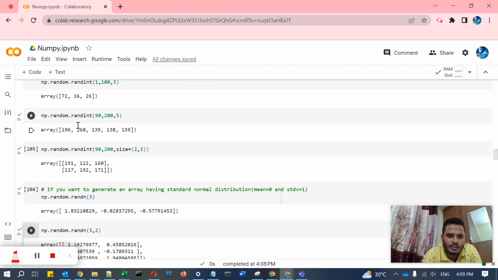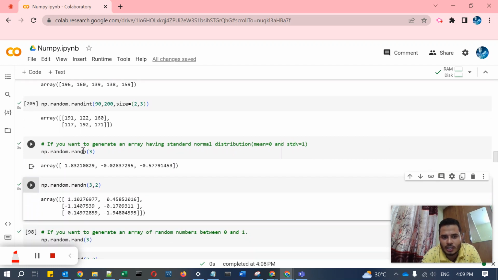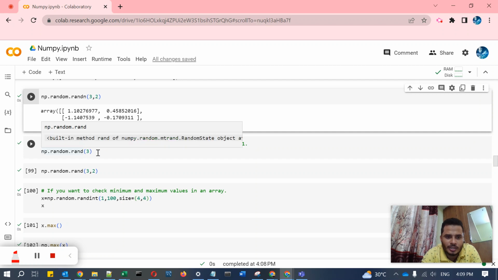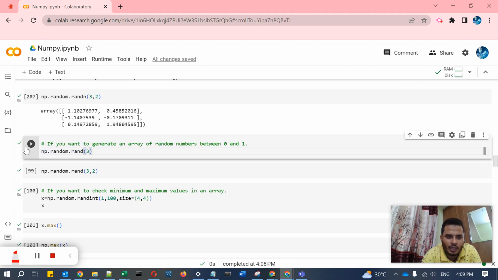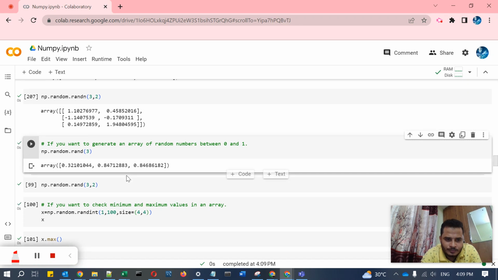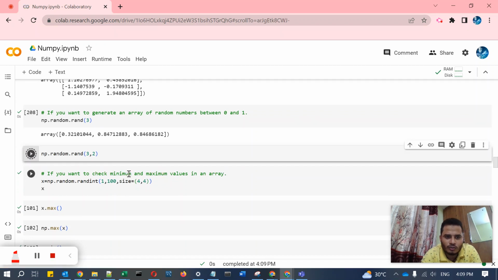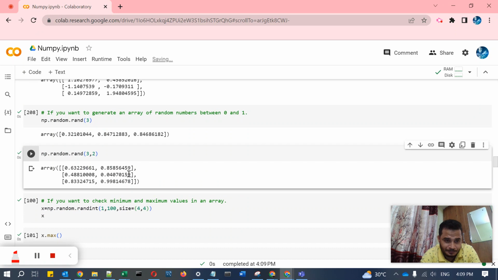Then randn creates standard normal distribution values of an array. The rand function creates three elements between 0 to 1. Okay, it has been created between 0 to 1, so the rand function will help to do the same. Like this you can specify a 3 cross 2 matrix actually.